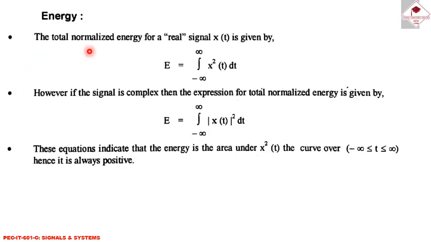Energy: the total normalized energy for a real signal x(t) is given by E equal to integration from minus infinity to infinity of x squared(t) dt. However, if the signal is complex, then the expression for total normalized energy is given by E equal to integration from minus infinity to infinity of mod of x(t) whole squared dt. These equations indicate that energy is the area under the x squared(t) curve over minus infinity to plus infinity, hence it is always positive.